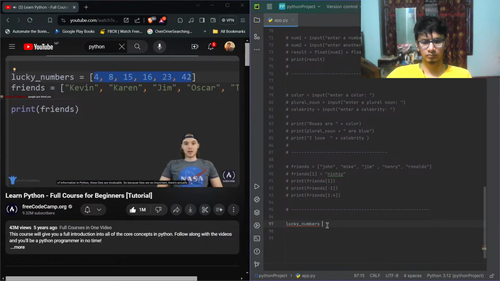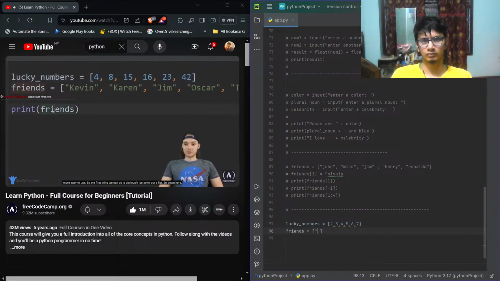Because lists are so important, there's actually a bunch of different functions that we can use with lists. Those functions allow us to do things like modify the lists and get information about the lists. So in this tutorial, I just want to show you a bunch of those functions. We're going to talk about some of the most common and most popular functions that you would use on lists to make them more powerful and easier to use.